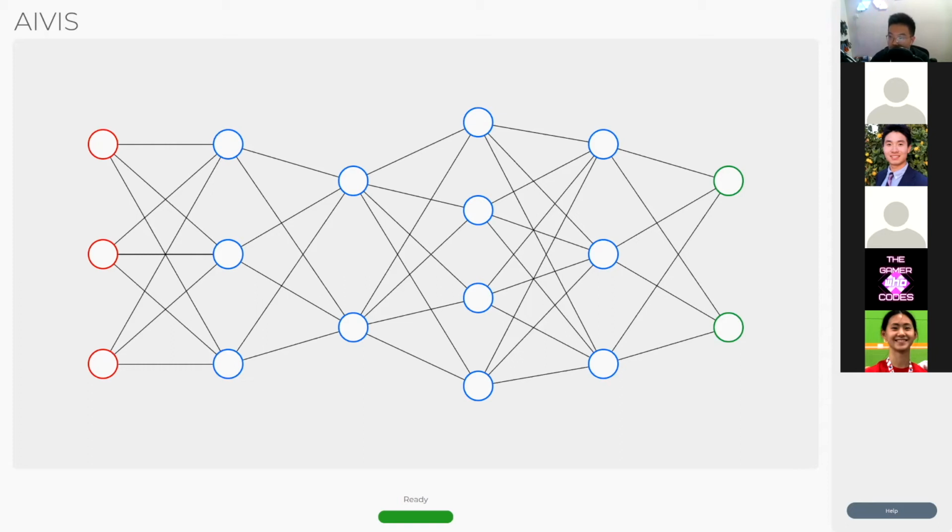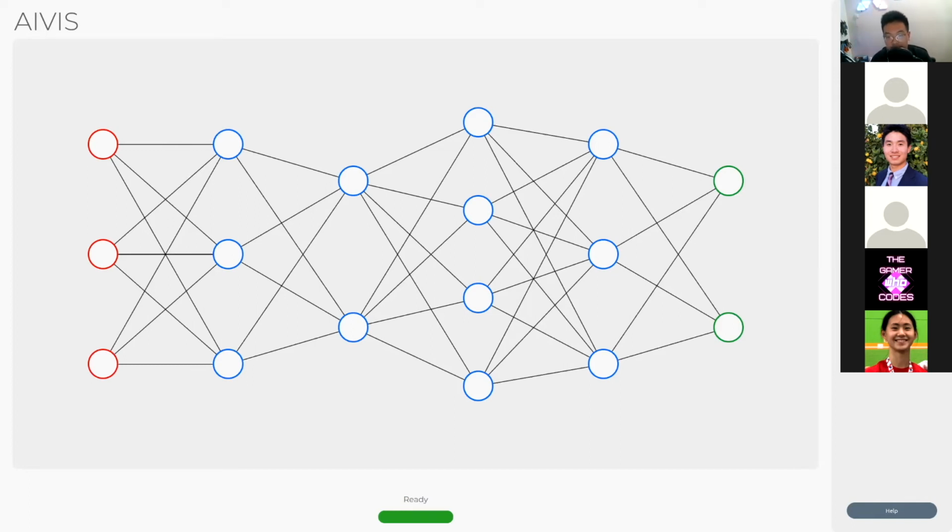We can still see that the train button is red. It says invalid epoch, so we have to actually put something in these two little boxes for it to train. The epochs is basically how many times the neural network is going to go through that data and try to figure out everything. For example, if we put in 30 epochs, it's going to loop over that data and learn it 30 times. Batch size is how much it's going to look at every single time, for example 10 data at a time, 100 data at a time, and so on. So I'll just do a moderate batch size, let's say 20.